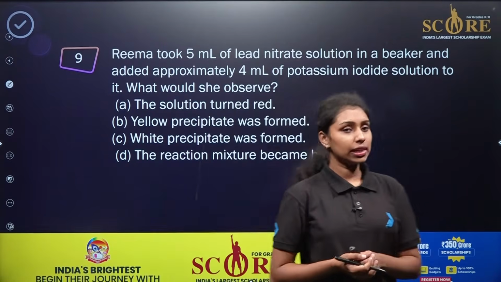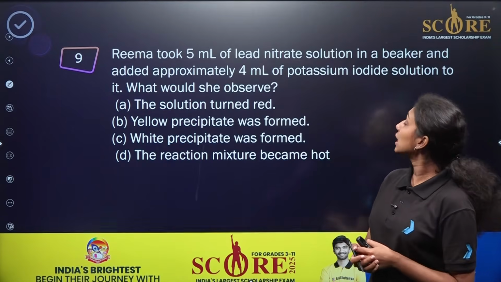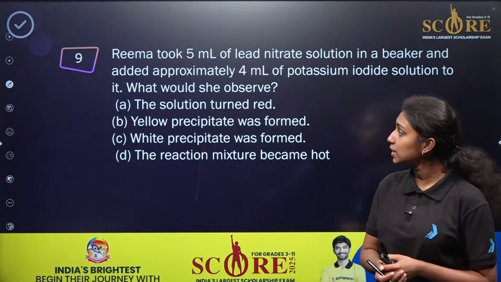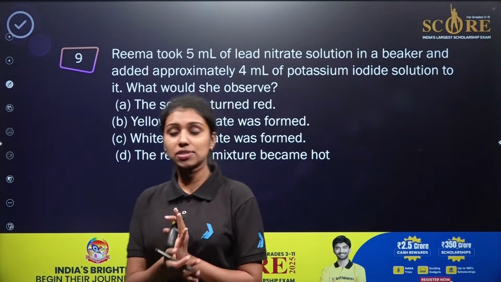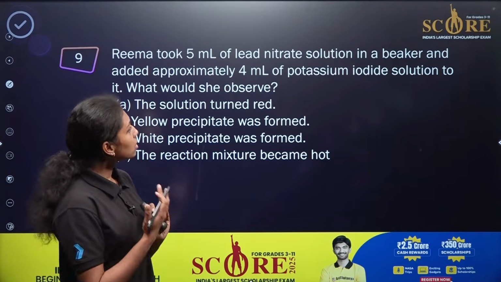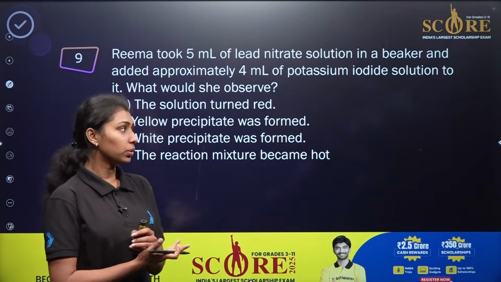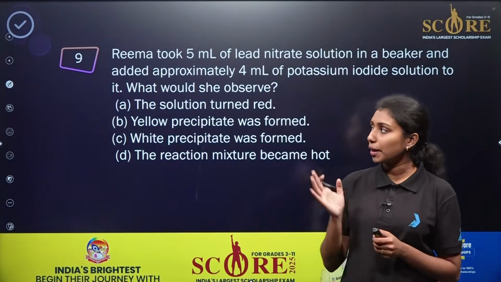Here is the next question. Read the question carefully. Rima took 5 milliliter of lead nitrate solution in a beaker and added approximately 4 milliliter of potassium iodide solution to it. What would she observe? This is completely based on the chemical reaction here. Whenever we are treating lead nitrate with potassium iodide, what is happening there? What is the chemical reaction? What is the product formed there? I hope you may have an idea about the chemical reaction.